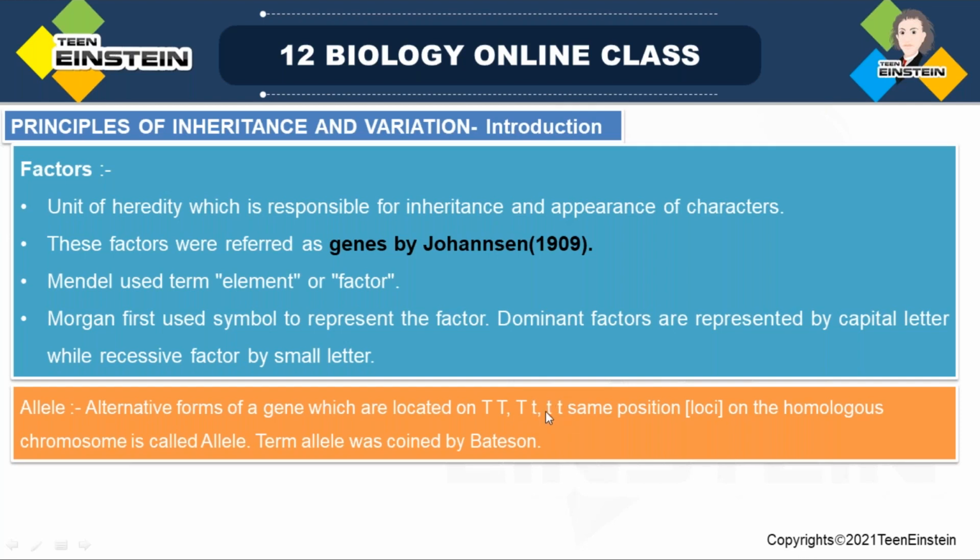Here, if one allele is small t and the other allele at the same position is also small t, both are recessive, so it will form short only. And this term allele was coined by Bateson. Bateson coined the term allele, the different forms of the same gene. Is it clear?